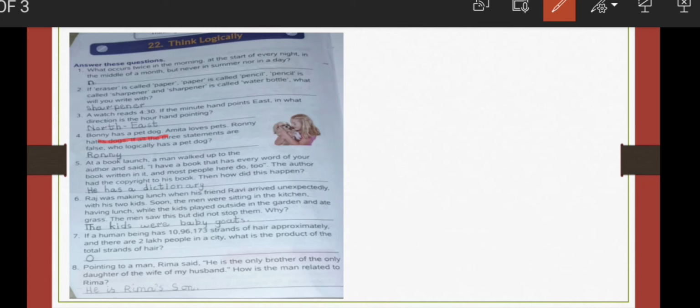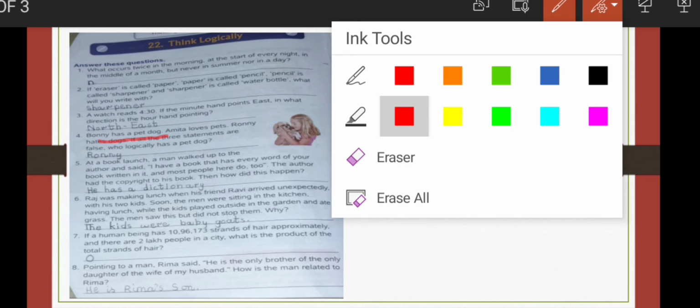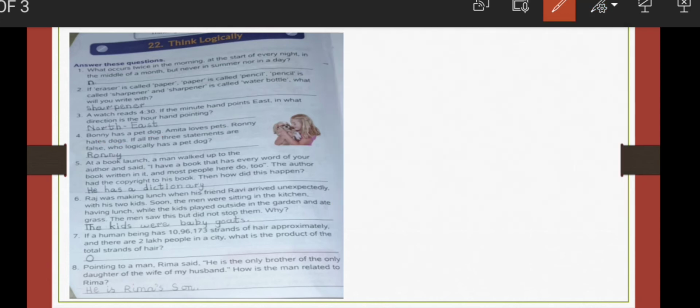So second one, Amita loves pets. It is going to be changed as Amita does not love pets. Next, Ronnie hates dogs. So if I'm going to change it, I have to change it into the opposite. So I'll write Ronnie loves dogs. So if all the three statements are false, who logically has a pet dog? Ronnie has a pet dog.